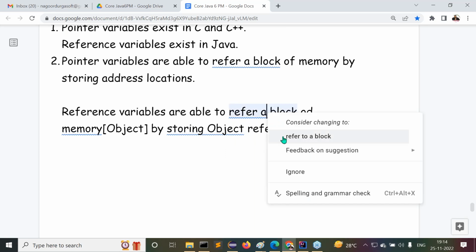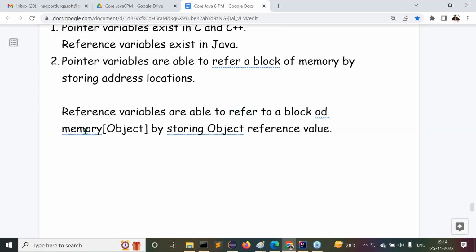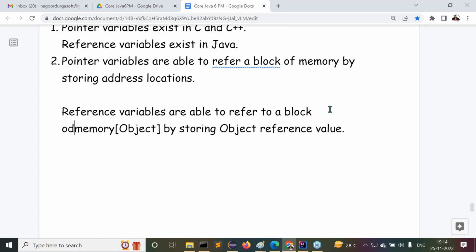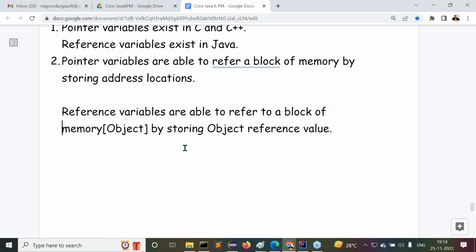Right, sir. Now it refers to a block of memory, that is an object, by storing the object reference value. This is one point I'm telling you, but the note I'm telling you is giving much clarity for us. Whatever the internal story we understood there, the same thing is covered here.